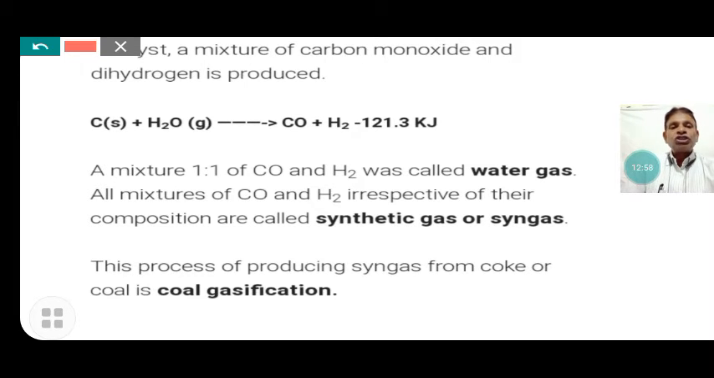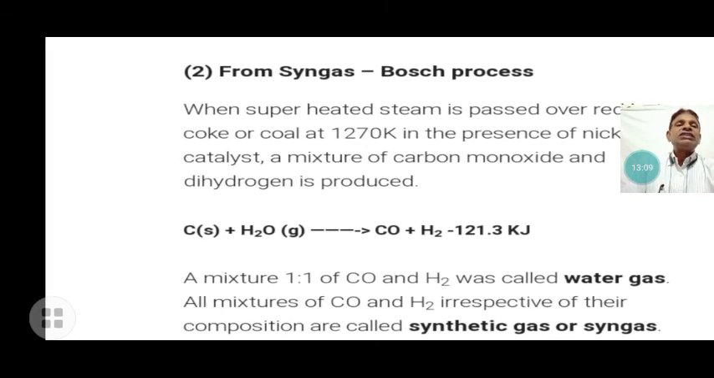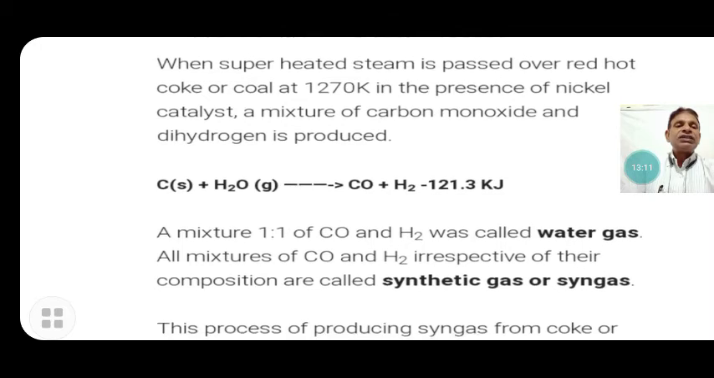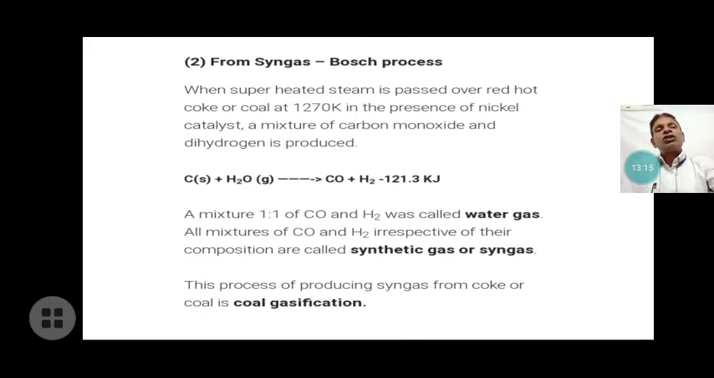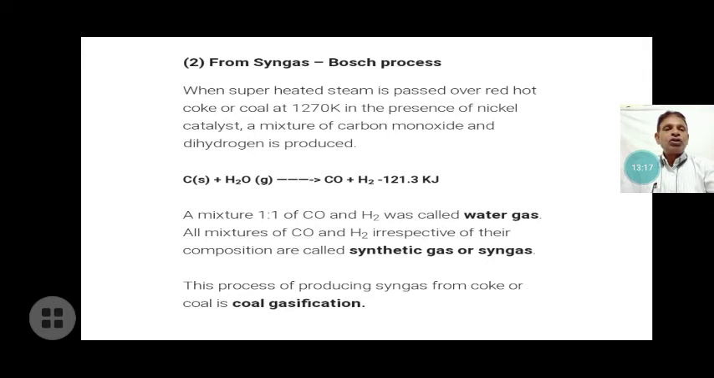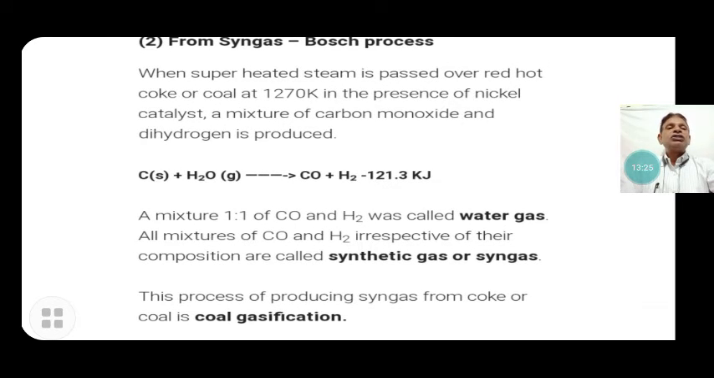And this process is coal gasification, also called the Bosch process. Syngas is the synthetic gas, which is used for the synthesis of methanol and other organic compounds, so it is called syngas. The mixture of carbon monoxide and hydrogen is called syngas, and when the proportion is 1:1, it is called water gas.